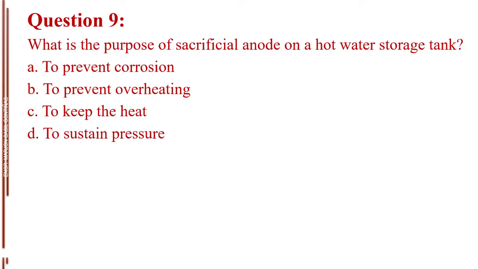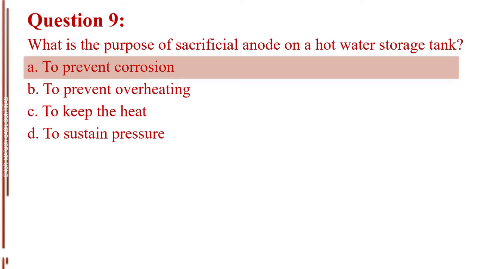Question number 9. What is the purpose of sacrificial anode on a hot water storage tank? Letter A, to prevent corrosion. Letter B, to prevent overheating. Letter C, to keep the heat. Letter D, to sustain pressure. The answer is letter A, to prevent corrosion.